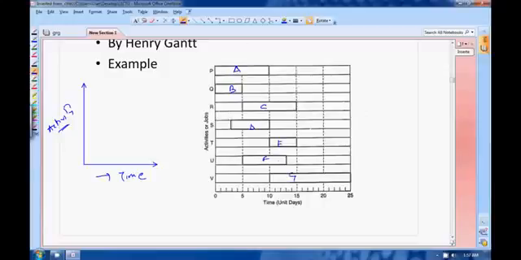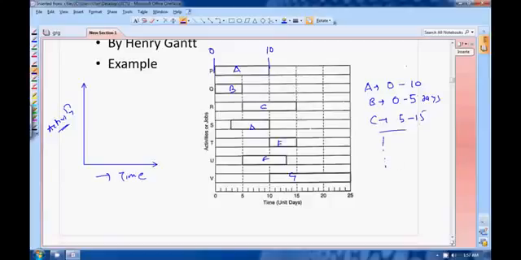So you can see from this bar chart, your activity A starts from time 0 to 10 days. You can see here activity A starting from 0 and going all the way up to 10 days. Similarly, if you see your B, it starts from 0 to 5 days. Similarly you can see your C from 5 to 15 and so on. So this is what the meaning of bar chart is.